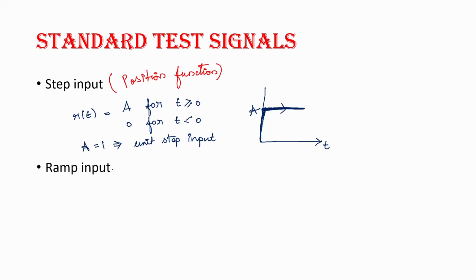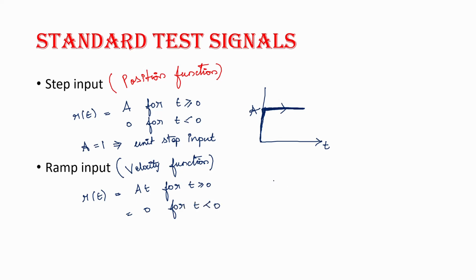Next one is ramp input. It is also known as velocity function. The mathematical representation of ramp input is r of t equal to A into t for t greater than or equal to 0, whereas 0 for t less than 0. Here we are considering all as positive signals.